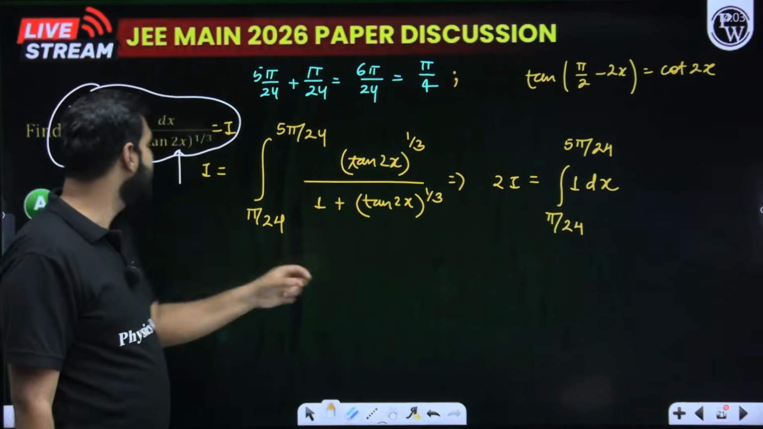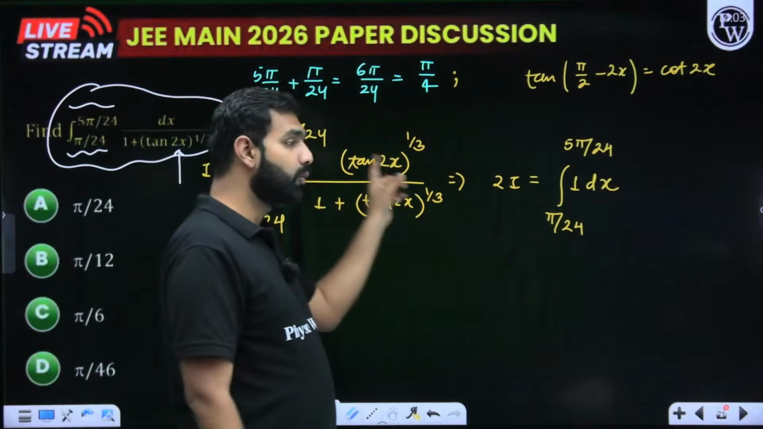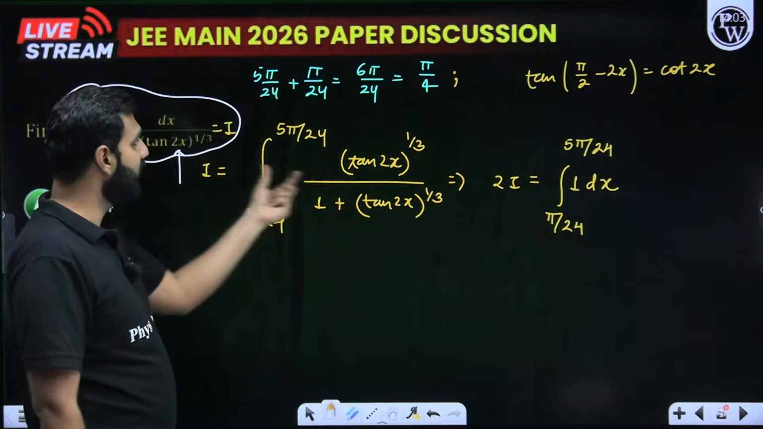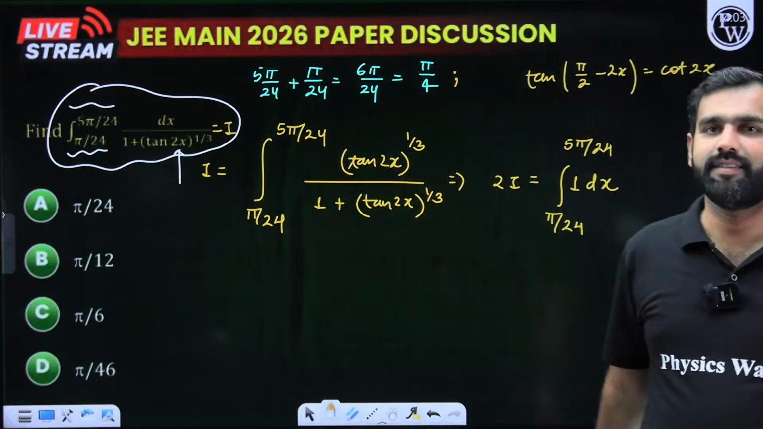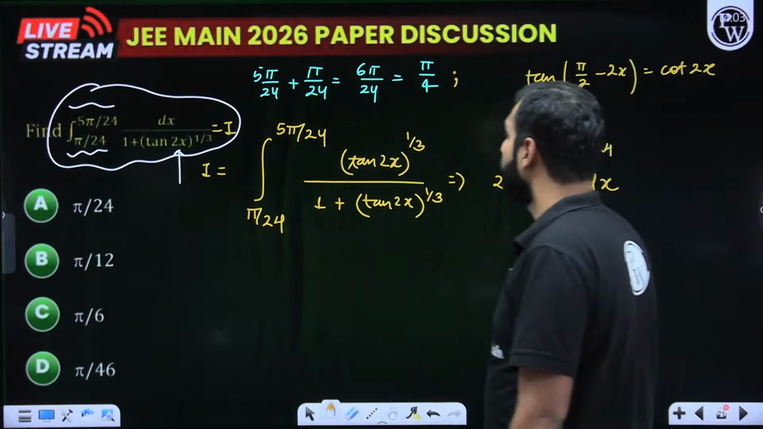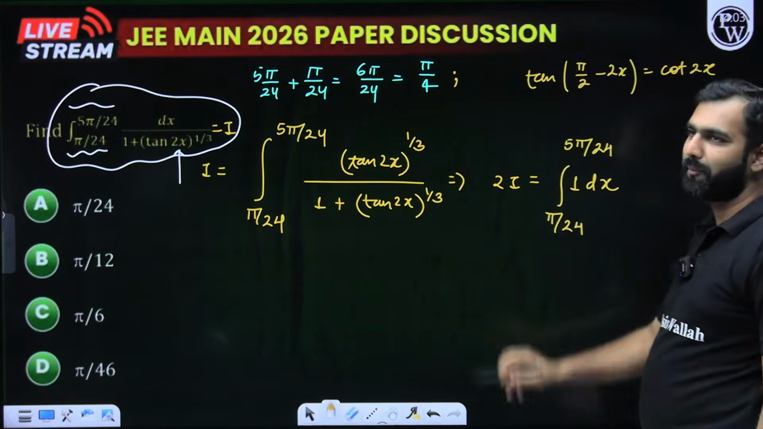So when this I is added with this I, the denominators are same, so the LCM will be same, and the numerator is also same, because here I'm having 1, and here I'm having tan 2x to the power 1 by 3. So numerator and denominator are same, which means the ratio will be 1. So here 2I will be the integral of 1 dx from pi by 24 to 5 pi by 24.